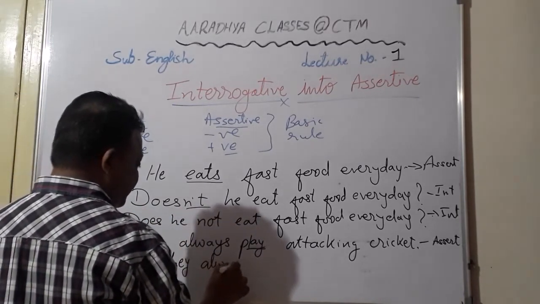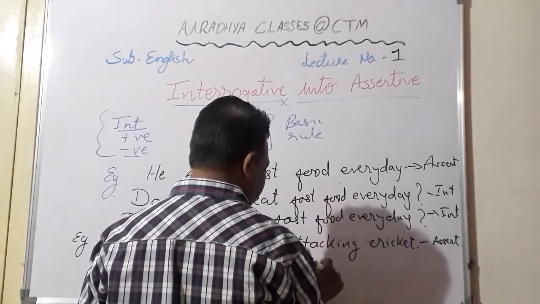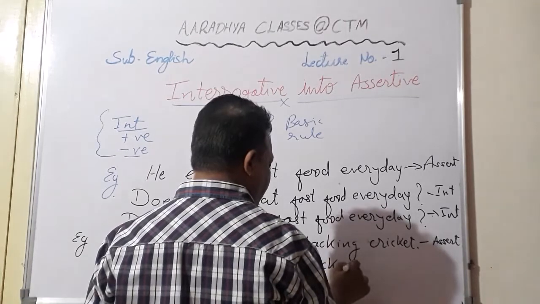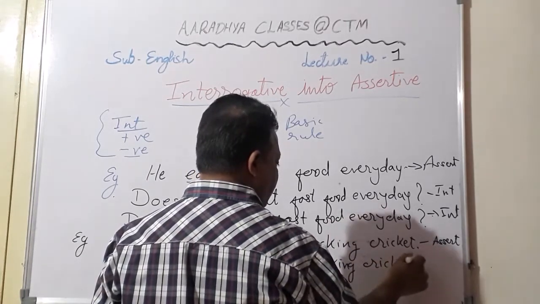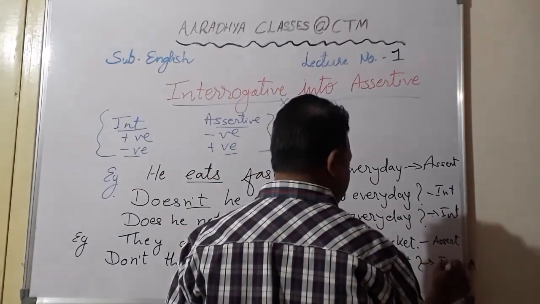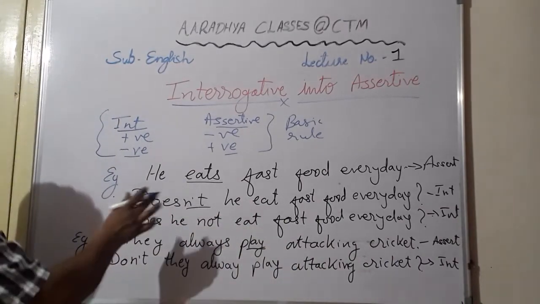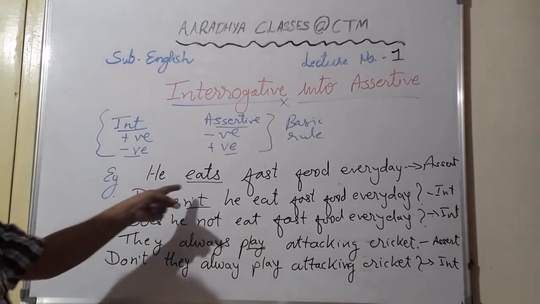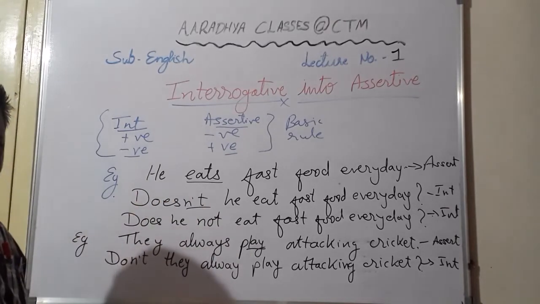always play attacking cricket? Okay, so students, here your interrogative is ready. Sentence is positive, interrogative is negative. In these sentences you see when the helping verb was not given, we used doesn't and don't.